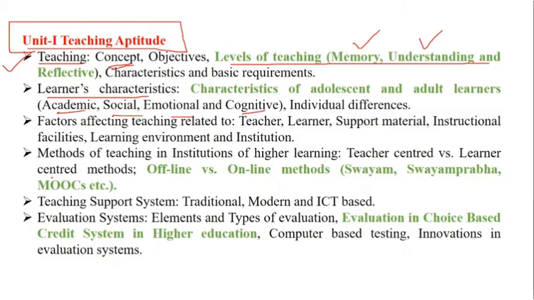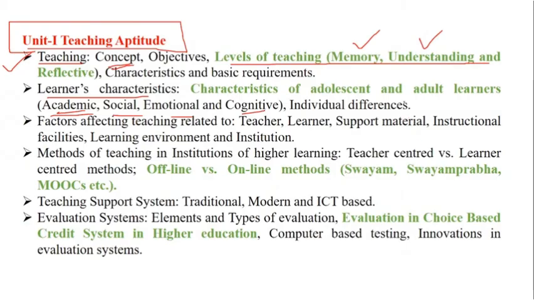So you should remember that whenever you get a characteristics question, it is also from the academic, the society point of view, the emotion point of view and the cognitive point of view. You have to keep that in mind very well, because in practice MCQs, when I took such a question, students went wrong because they thought only from the academic point of view and ignored the social importance.